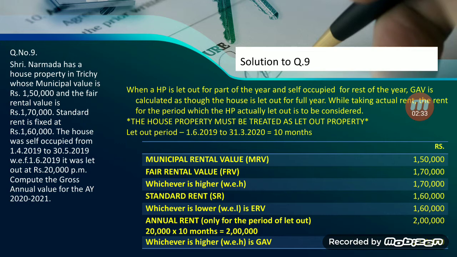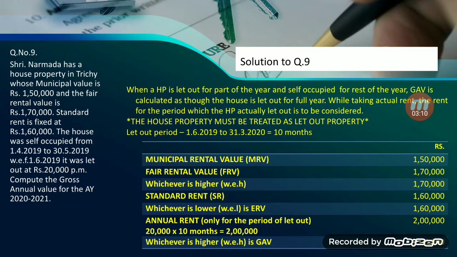See the solution. MRV, FRV is compared and the higher value has been taken. With that, standard rent 1,60,000 is compared, the lower value will become the ERV, that 1,60,000 is the ERV. While comparing the actual rent, the house is actually let out for 10 months. So the annual rent is to be taken for 10 months. 20,000 per month is the rent and hence it is to be multiplied with 10. 2 lakhs will be the annual rent. Compare with ERV, the higher value is 2 lakh and hence this will be the GAV.